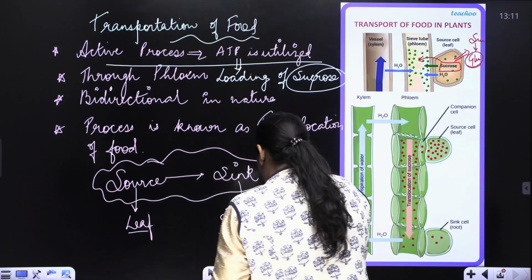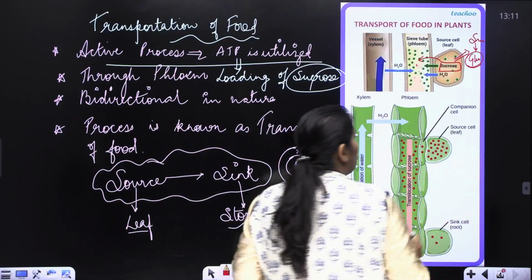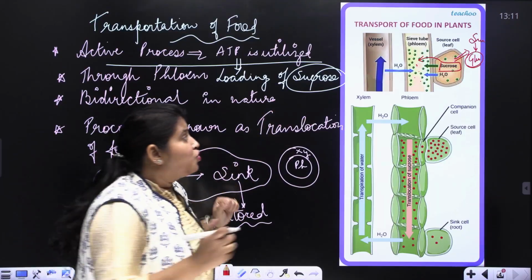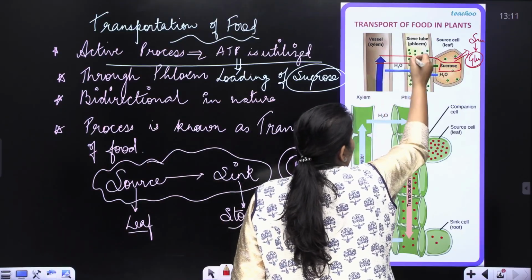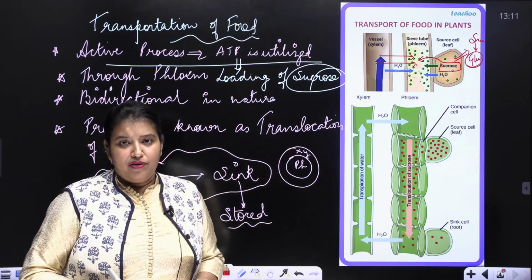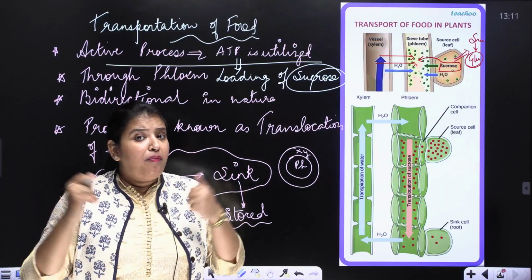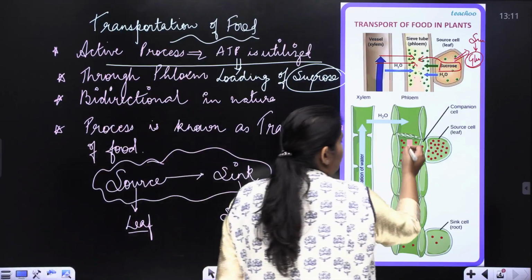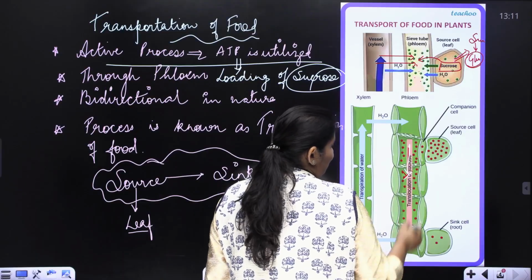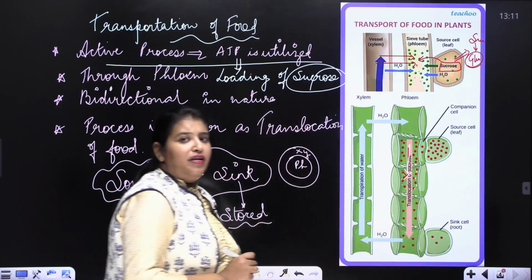Now, once the loading has been done, the number of solutes in the cell will increase as compared to the neighboring cells. So, the water from xylem starts moving into the phloem to normalize the concentration gradient. But there will be a large content in that cell as compared to the neighboring cell. So, this sucrose molecule is pushed forward into the next cell. Again, the sucrose molecules enter the next cell.